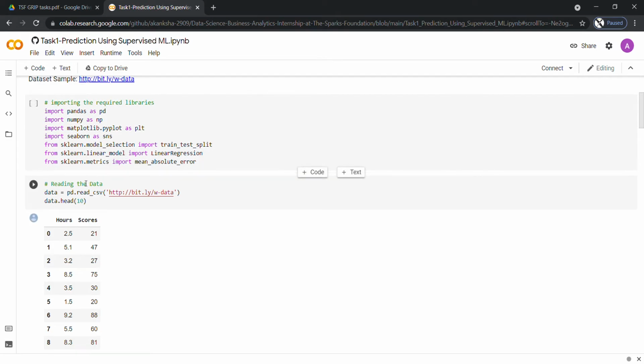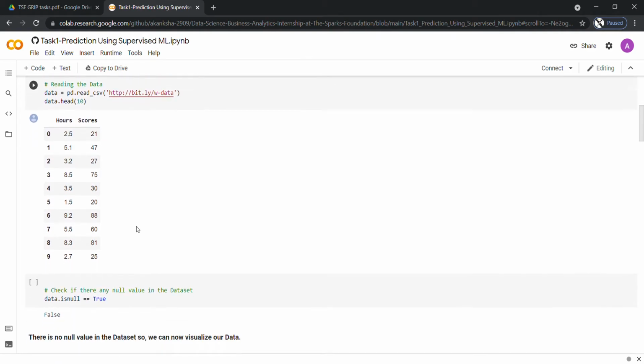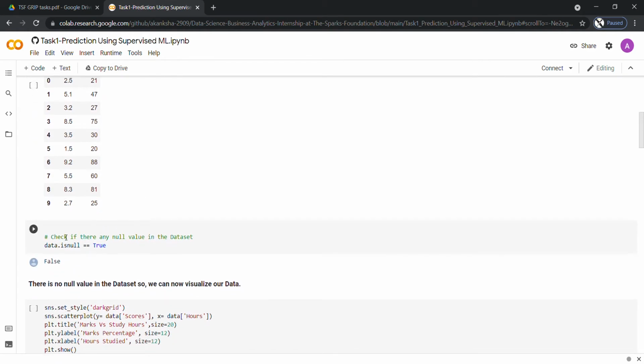Here I have read the data using the CSV file, which is located in the same location as this file, into a pandas dataframe. I have displayed the first 5 rows of the dataset using the head command. And here we are checking if there is any null value. No null values are present in the dataset, as it is written False.